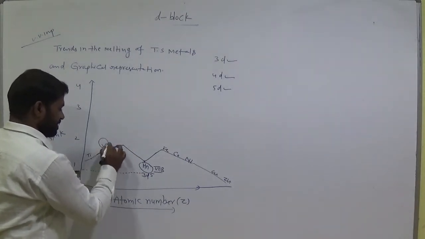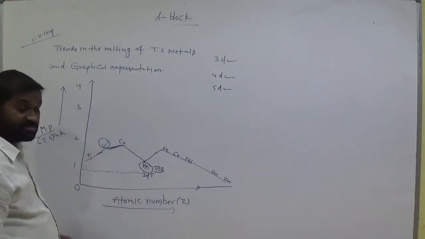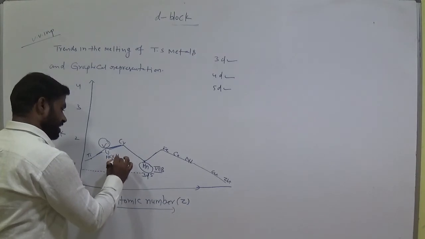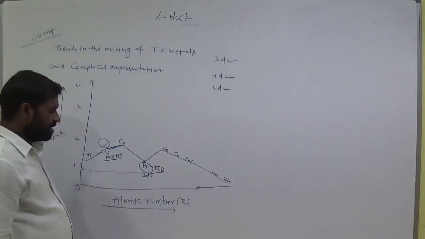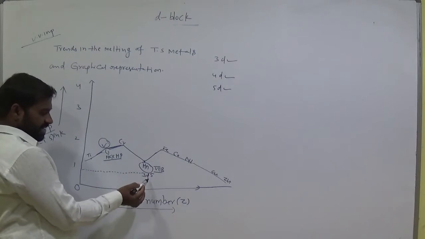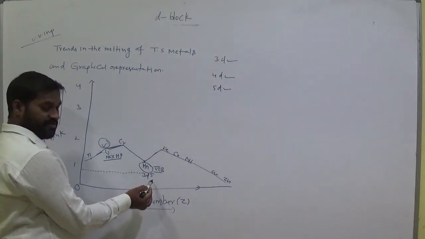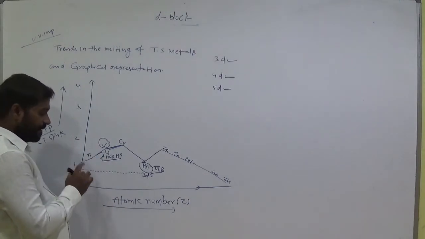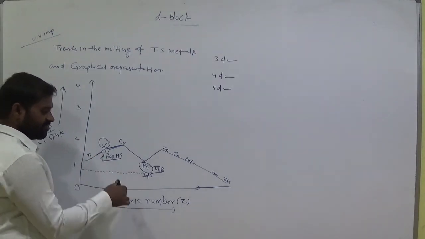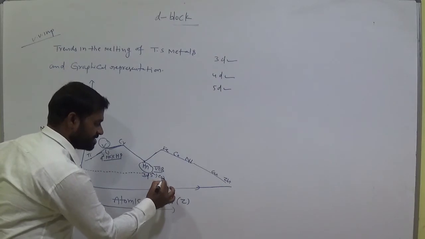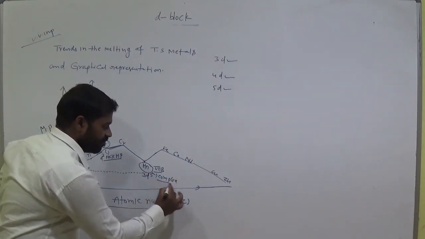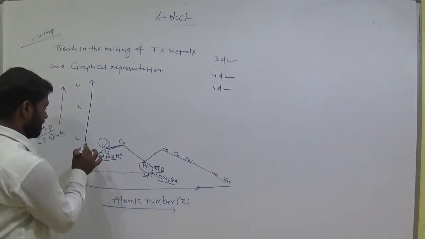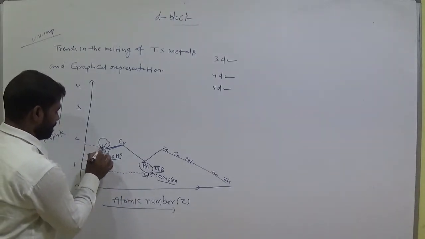Actually, vanadium has the maximum melting point. Vanadium has the maximum melting point. It has d3 only, while manganese has d5 configuration. But vanadium has the maximum melting point. Why? Because manganese has a complex structure, as we already discussed. Due to that reason, it has a low melting point.